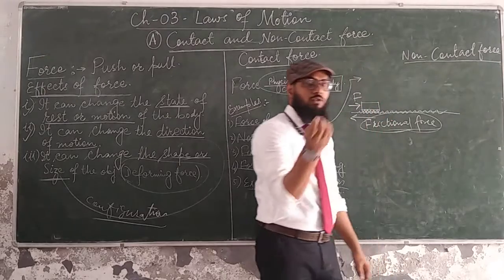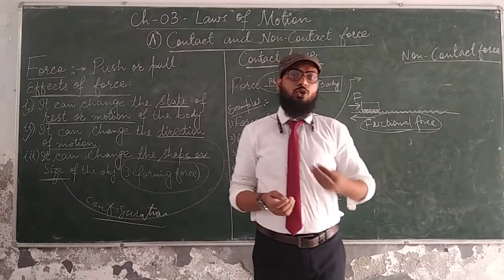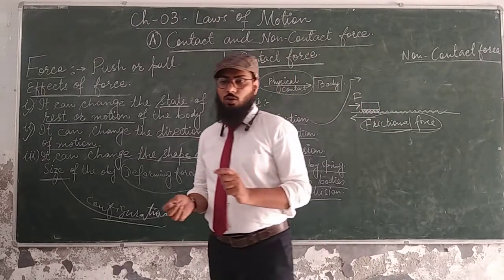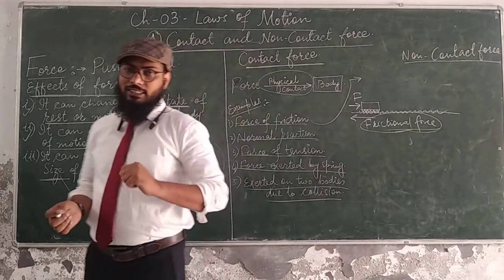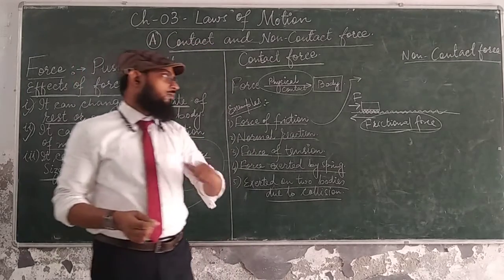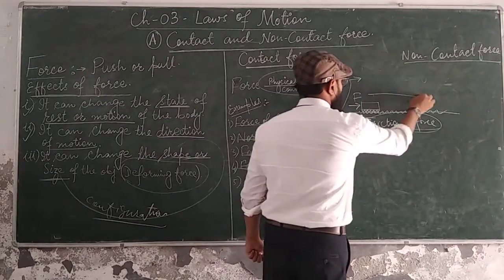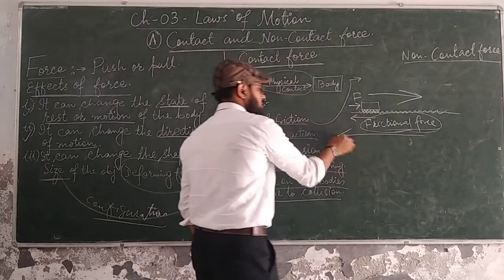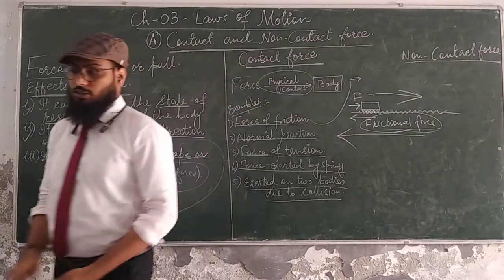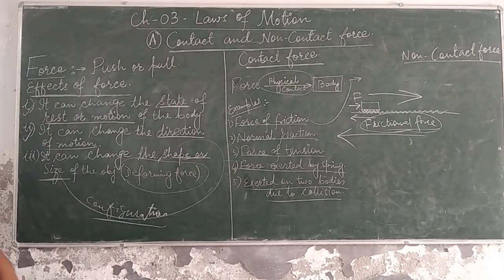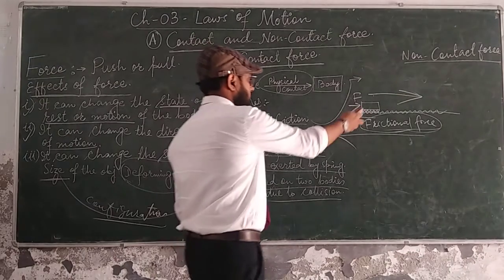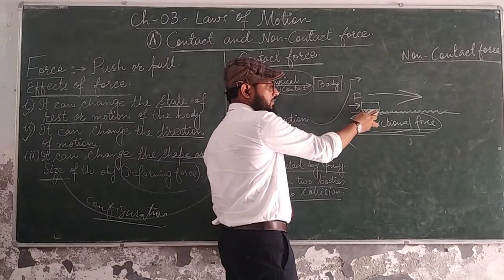So what basically is frictional force? Frictional force is that force which opposes the motion. It always acts opposite to the direction of motion. Supposedly the body is supposed to move in this direction, so frictional force is always applied in this direction. So these are contact forces. You see, there is a close contact between this body and this surface.